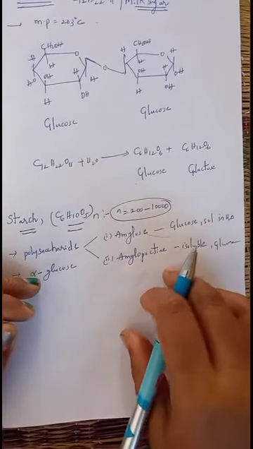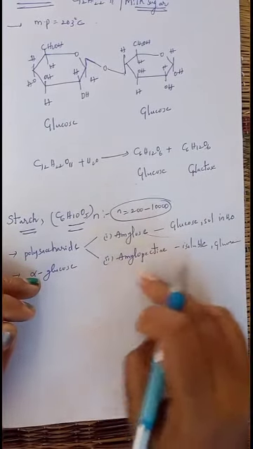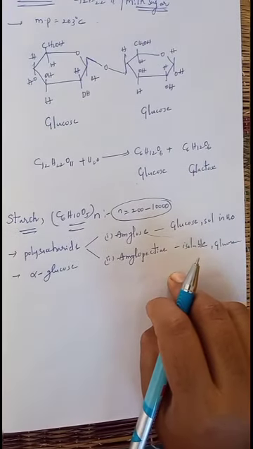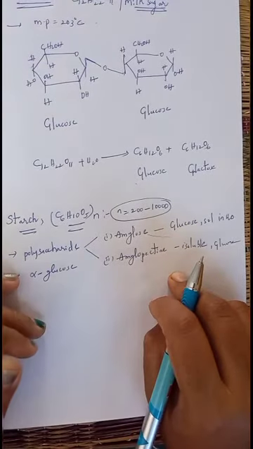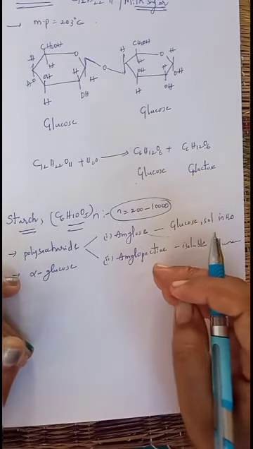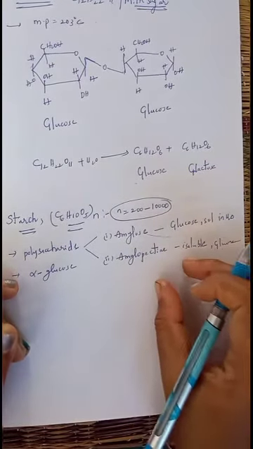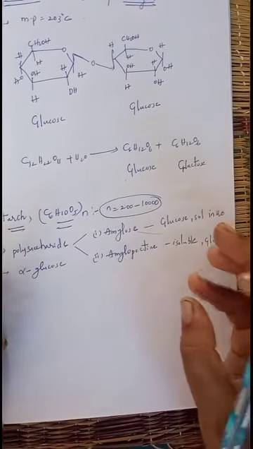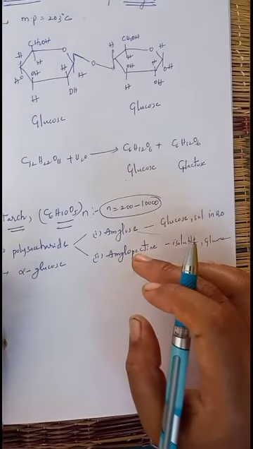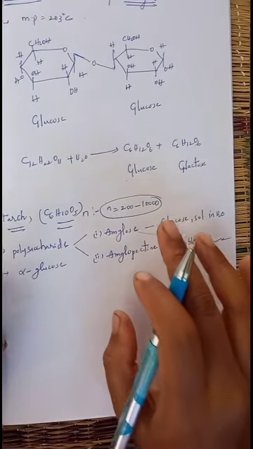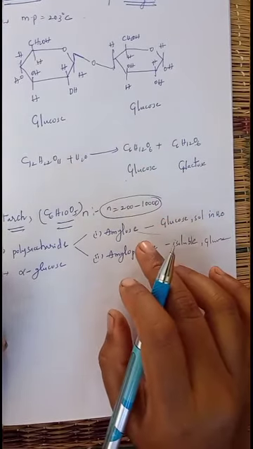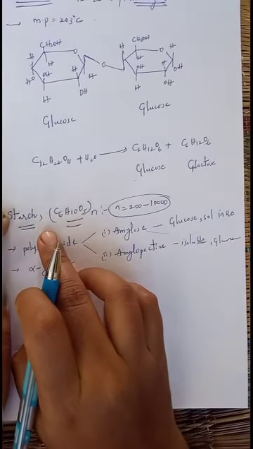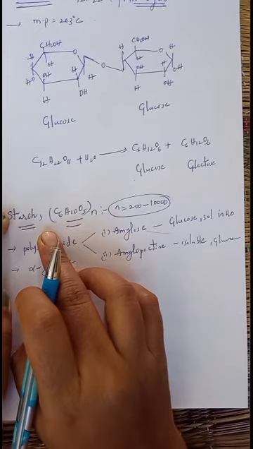It is an important carbohydrate in our diet. Amylopectin is the important carbohydrate present in our diet. It is found in plants as reserved food material, so amylopectin is mainly present in plants, like rice, wheat, etc., which contain 15 to 20% of starch. Rice is the richest source of starch.